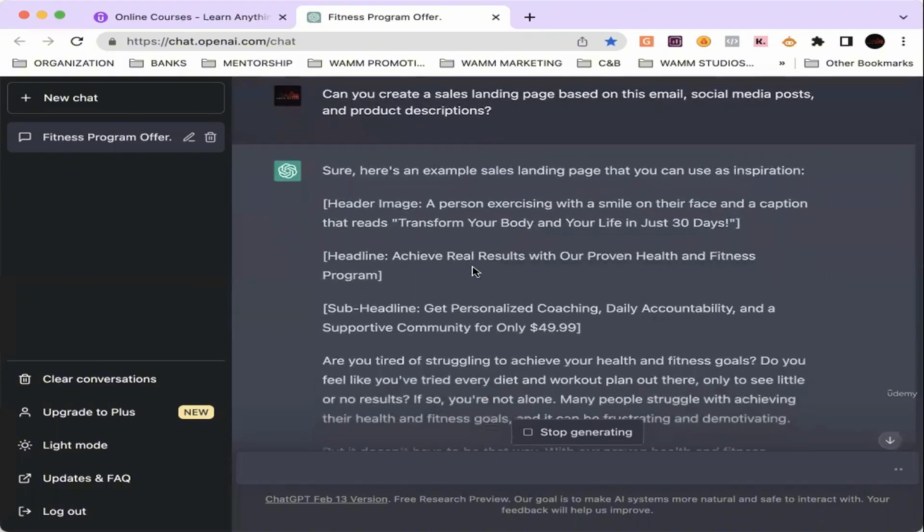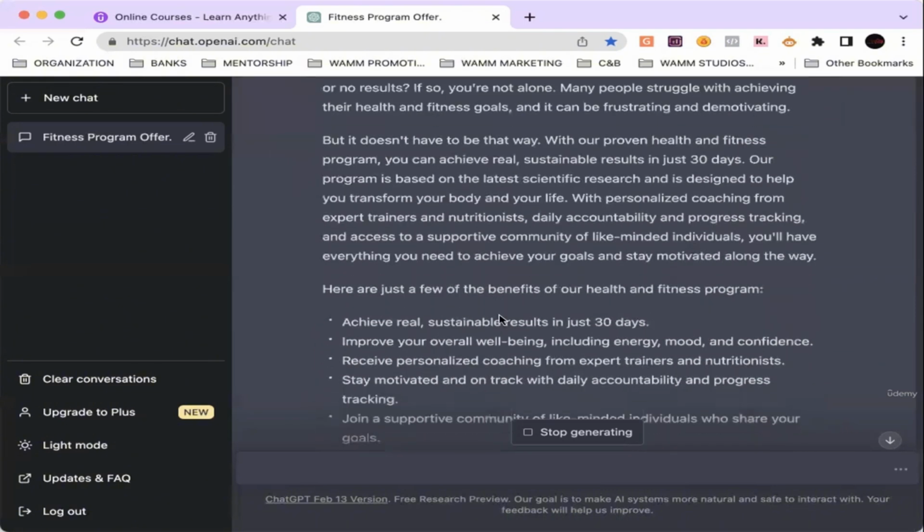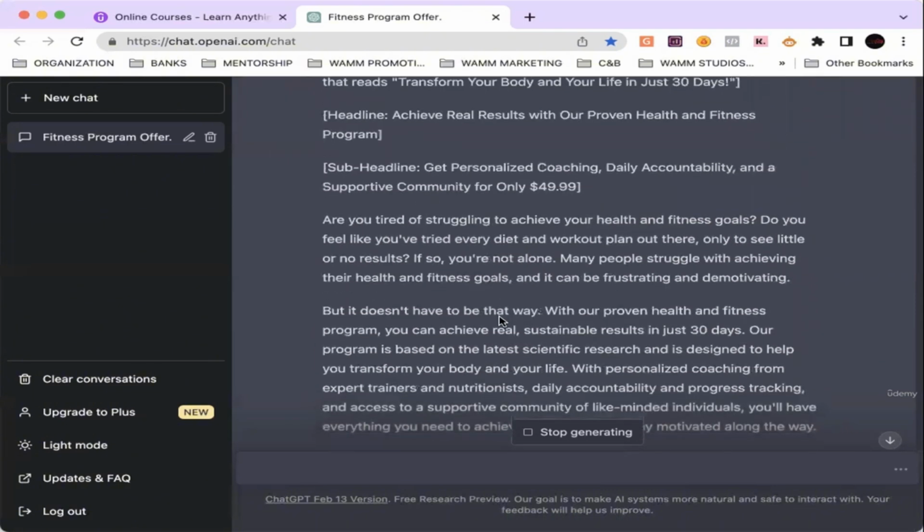It's giving you the headline. Achieve real results with our proven health and fitness program. So it's telling you what the headline should be. Then it's got the sub headline. Get personalized coaching, daily accountability, and a supportive community for only $49.99. Now it has the body, right? Are you tired of struggling to achieve your health and fitness goals?